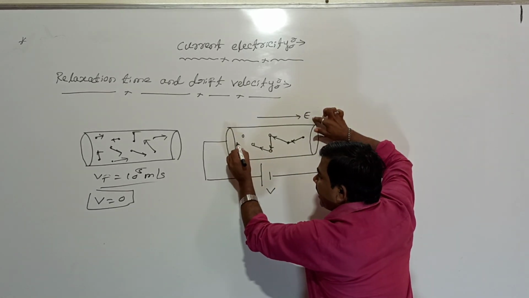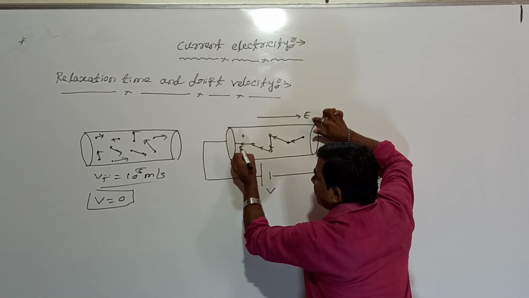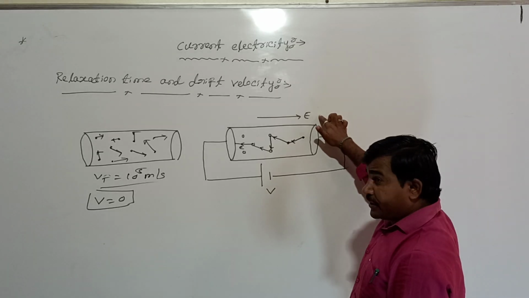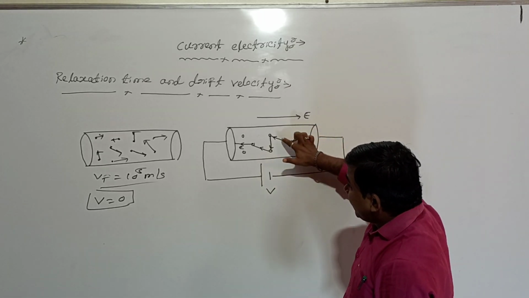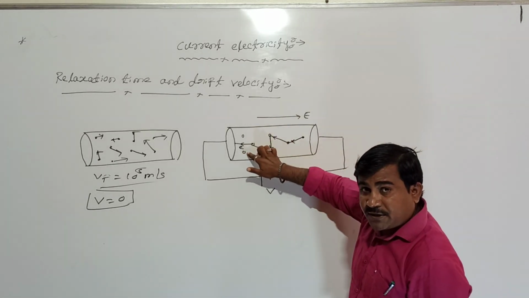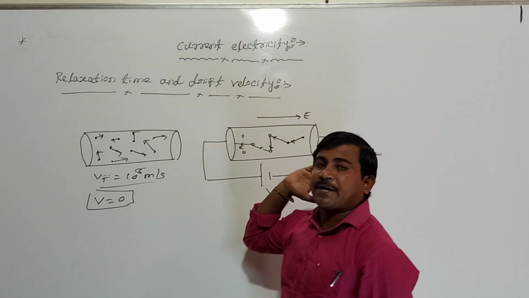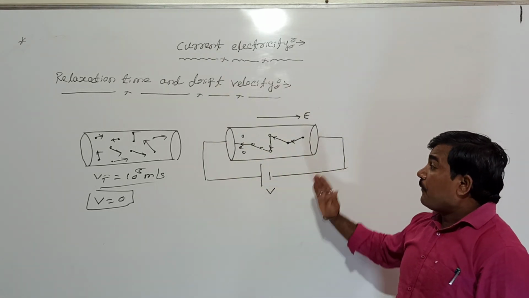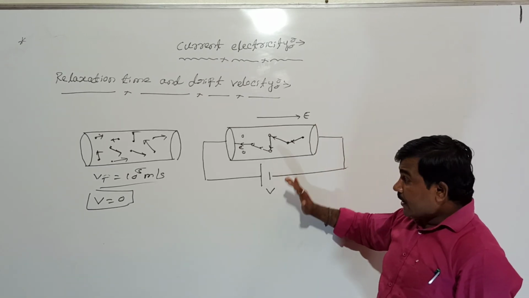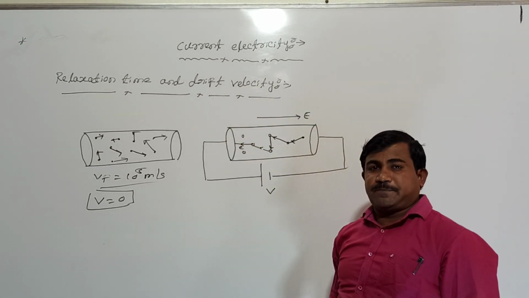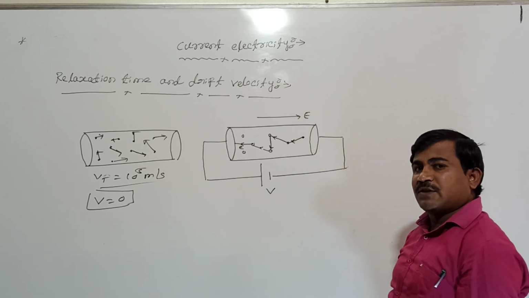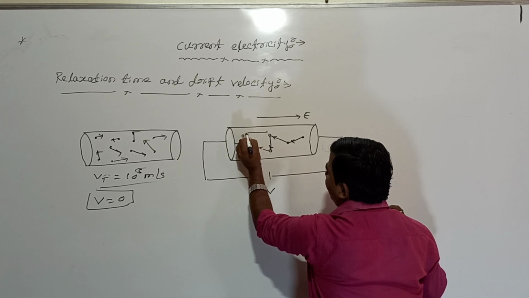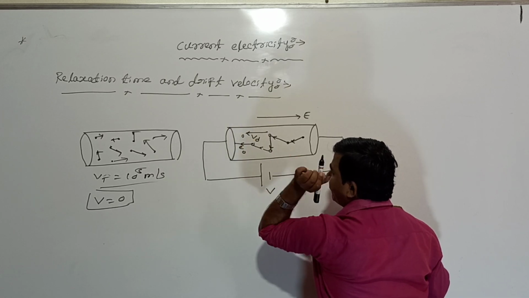Finally, how is the charge moving at the end of the conductor? In the presence of the electric field, the charge collides again and again with the positive ions. As a result, the charge moves like this inside the conductor, and finally reaches from one end to the other end of the conductor. Between collisions it moves with an average velocity. That velocity we call drift velocity.